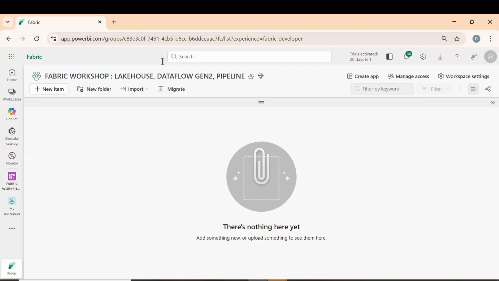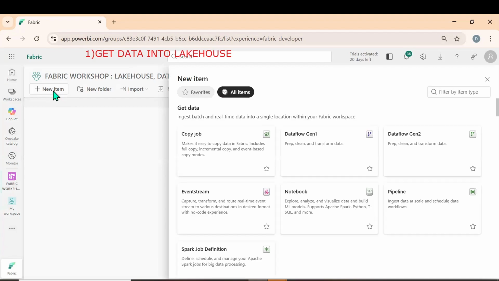The first point is to get data into the Lakehouse. First of all, we created a workspace. In the workspace, click on New item.